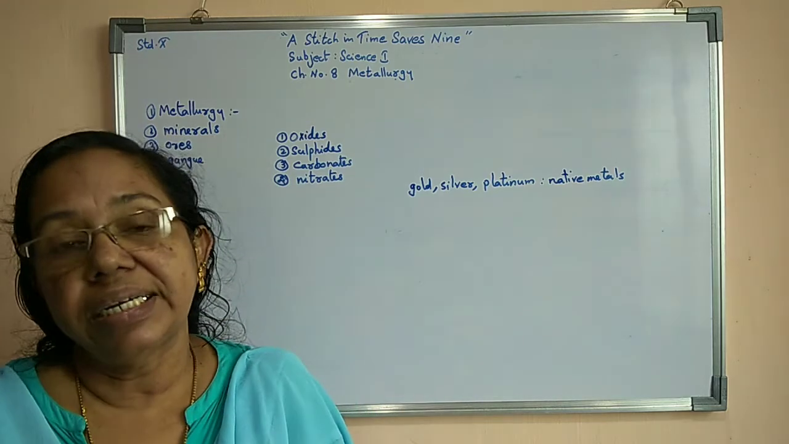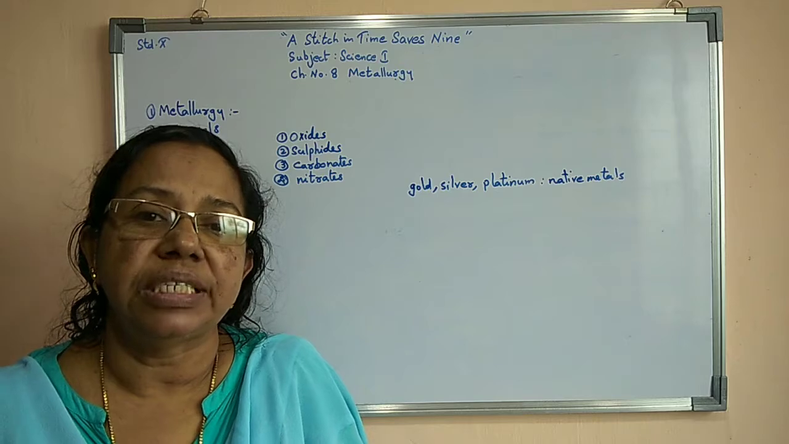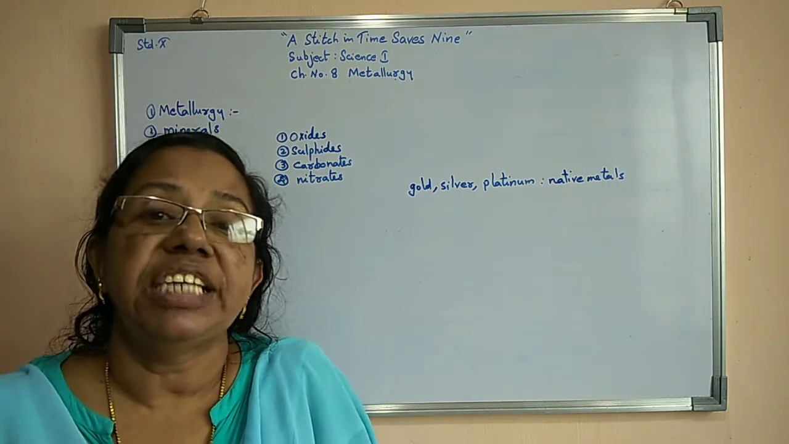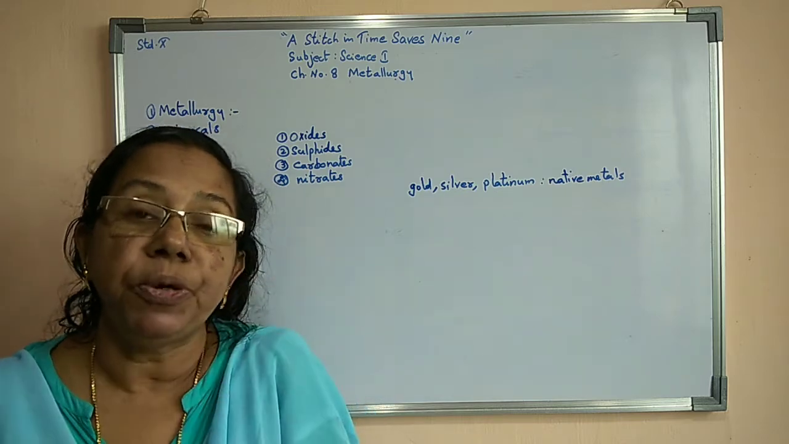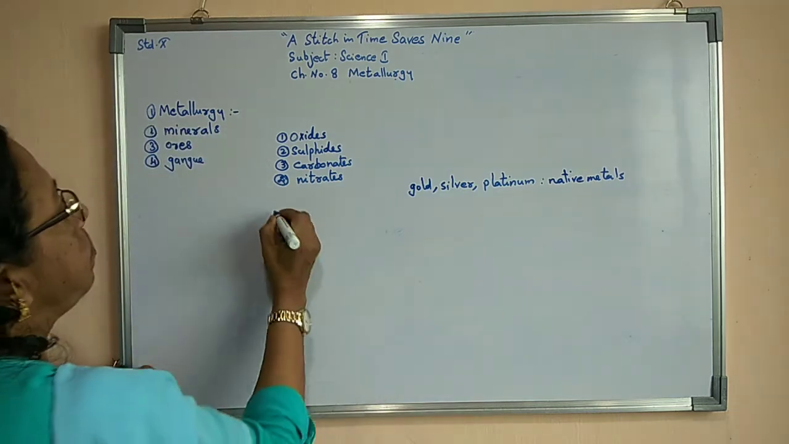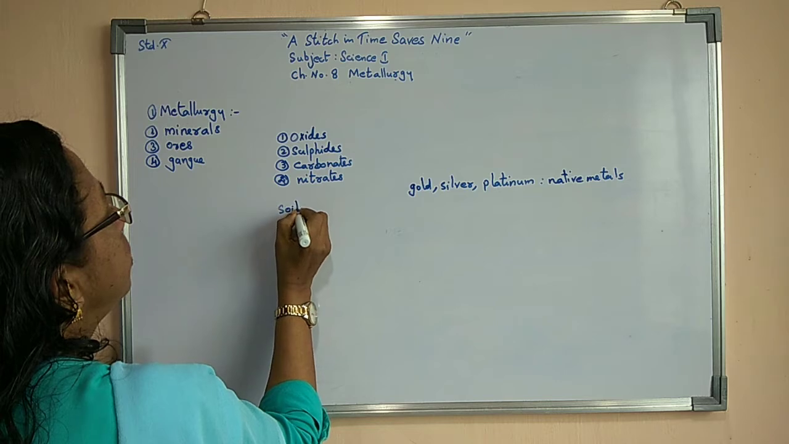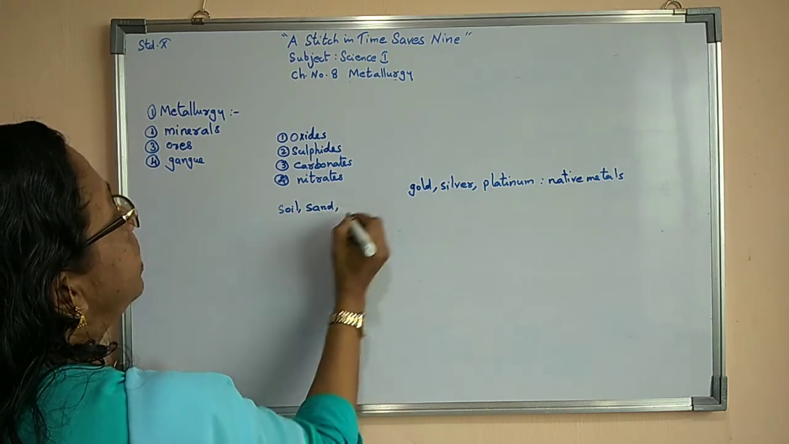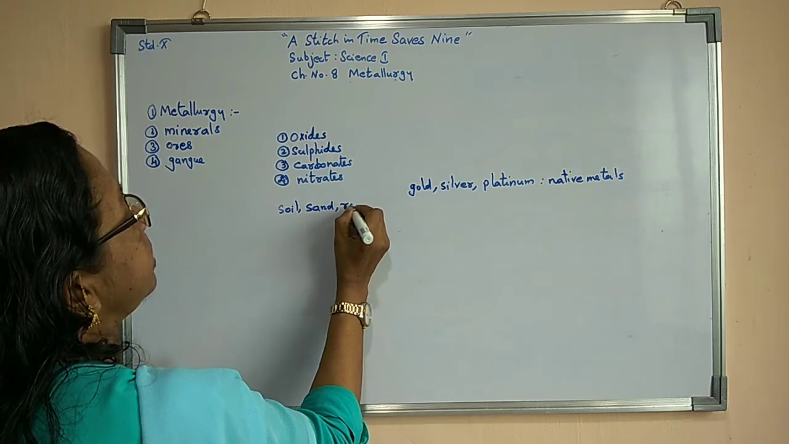Now, what is gangue? Gangue means that in the ore there will be various types of impurities like soil, sand, as well as rocky substances.